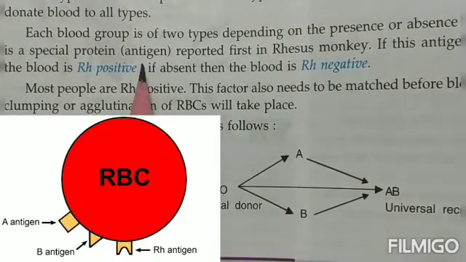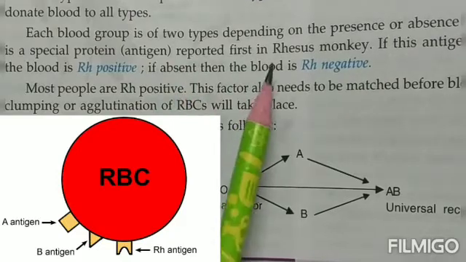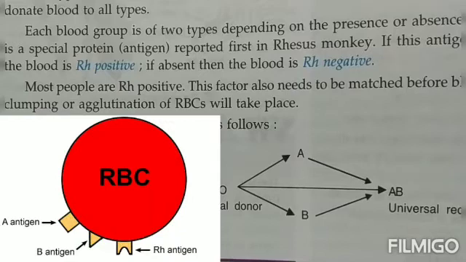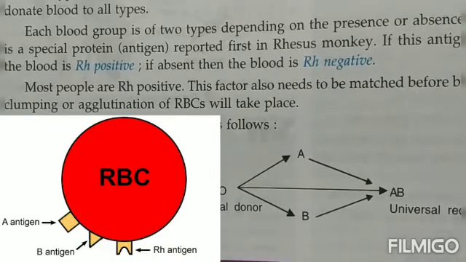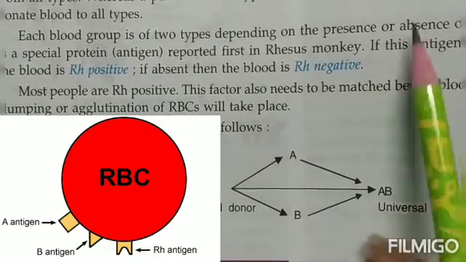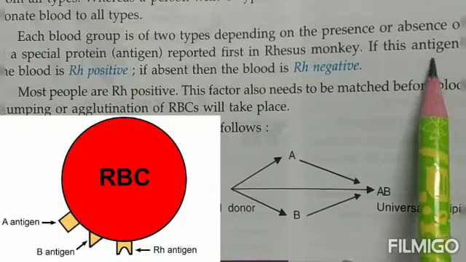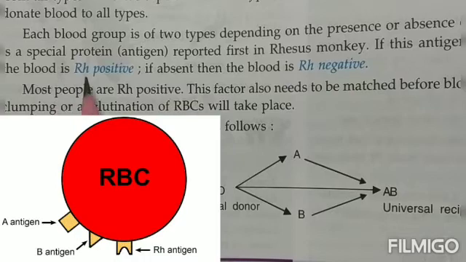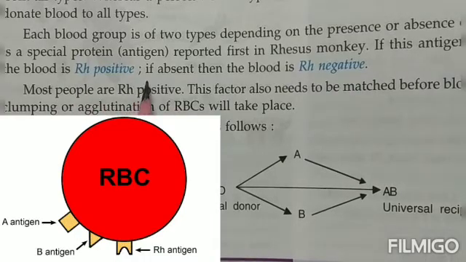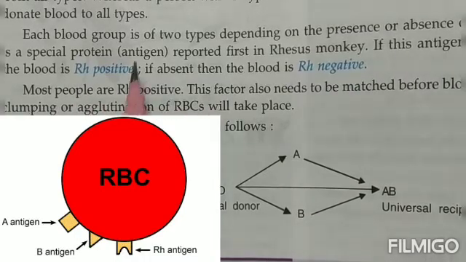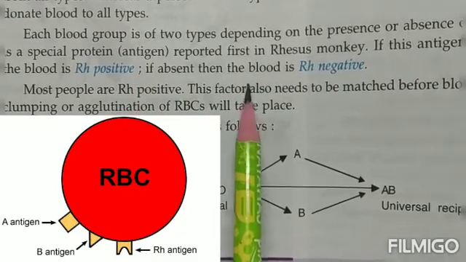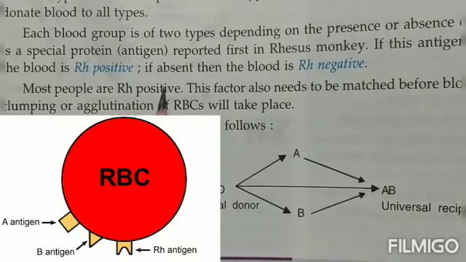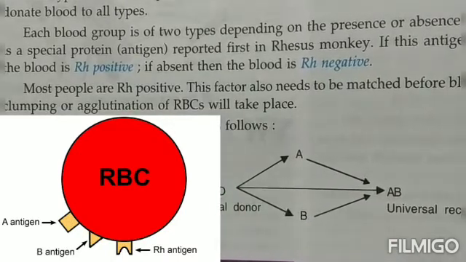It was first found in the rhesus monkey. Now rhesus monkey is a type of monkey. Depending upon this RH factor, children, the same RH factor is present in human beings also. So if that antigen is present, then that blood group is known as RH positive. And in case that RH factor or the antigen is not present, then the blood is known as RH negative. Most people are RH positive. Most of the people have this RH factor in their blood.